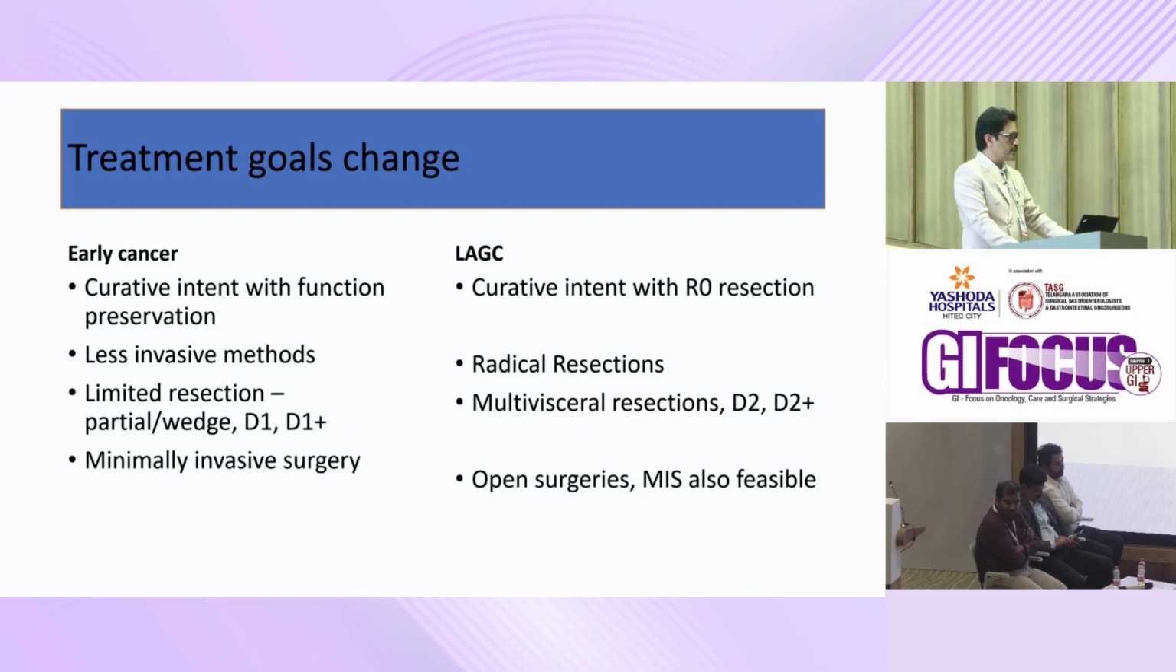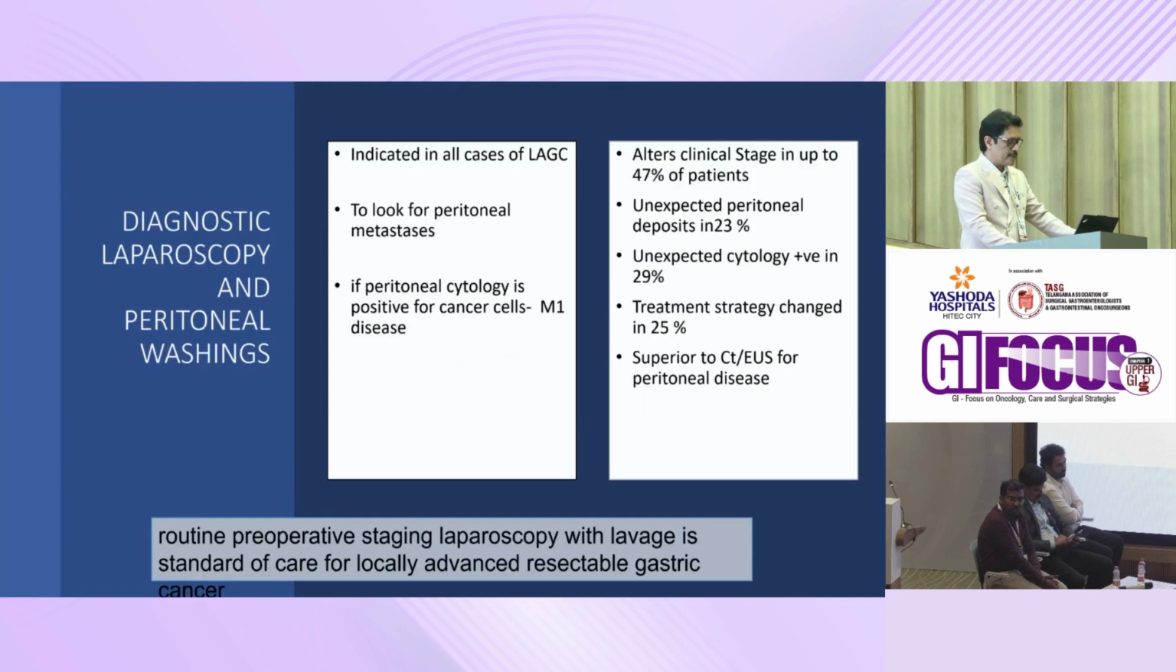There are more minimally invasive methods coming in early gastric cancer, but you need more radical resections in locally advanced gastric cancer. More multivisceral resections, whereas in early gastric cancer we are moving towards wedge resections, sleeve resections, D1 or sometimes D1 plus. But in locally advanced gastric cancers you need more extensive lymphadenectomies and more open surgeries than minimal access.